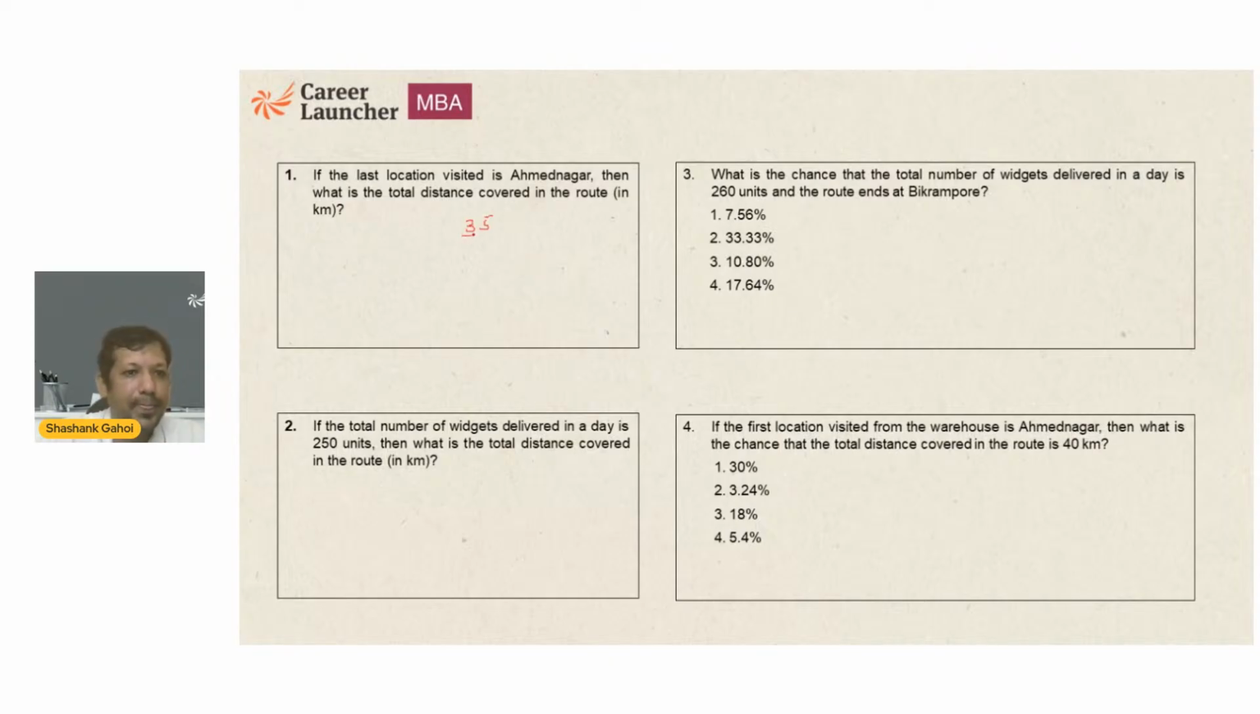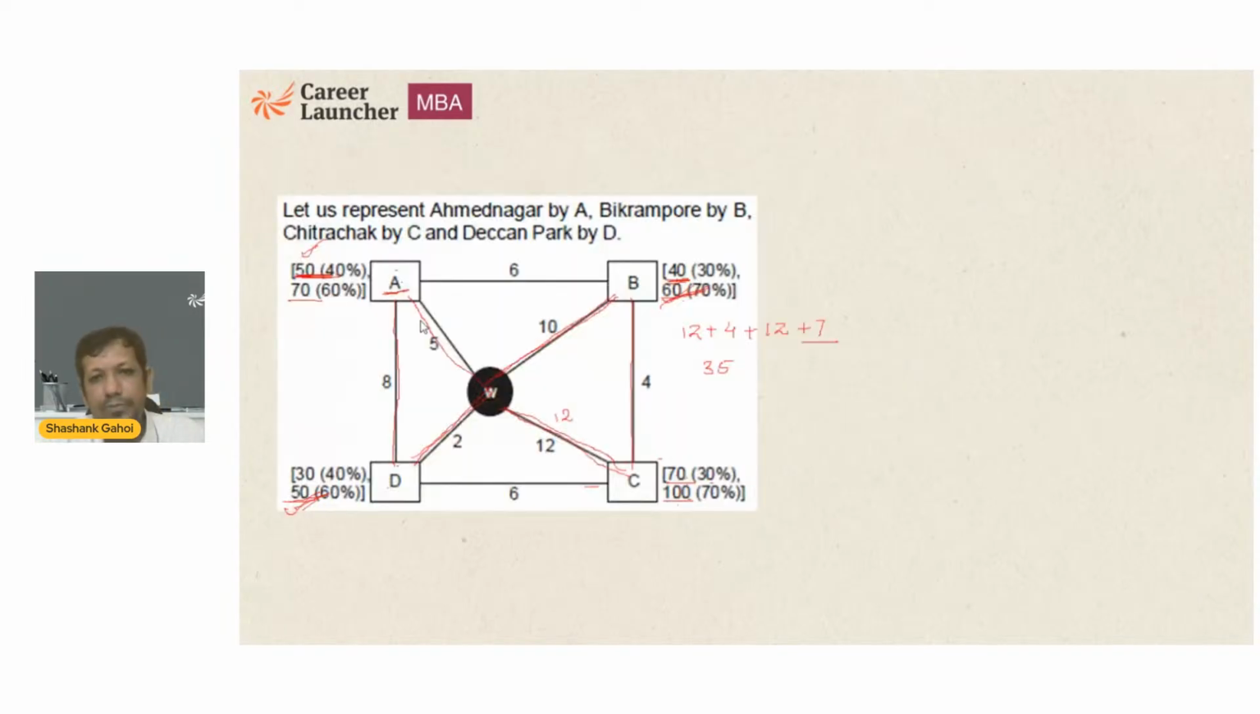That's what it says. Now, the second question: if the total number of visits delivered in a day is 250 units, what is the total distance covered in the route? Okay, every question is independent because there is nothing to arrange. So now total number of visits are what? 210. Sorry, 250. So how can I make 250? I am just calculating maximum. This is 100, this is 60. So I am calculating the maximum, then I am going to figure out. So 100 plus 60, this is 70. And this is 50. So what is the total sum? This is going to be 280.